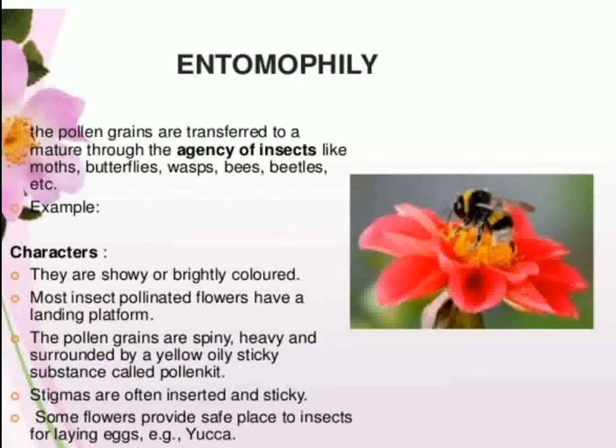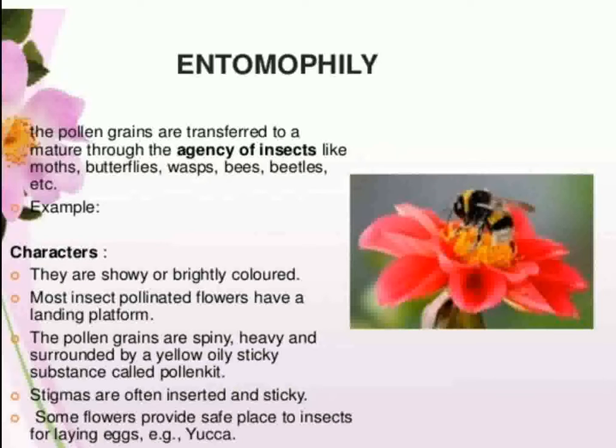Next are the biotic agents, and the first one is entomophily. The pollen grains are transferred to the mature stigma through the agency of insects like moths, butterflies, wasps, bees, beetles, etc. As you can see in this figure also. And these are mostly the orchids and various other flowers which show the process of entomophily.